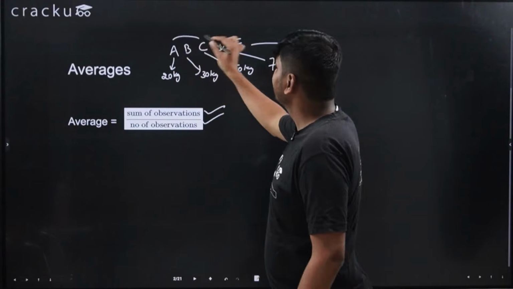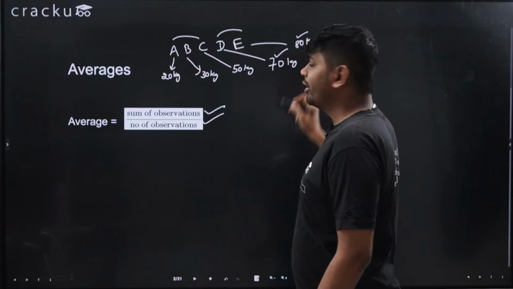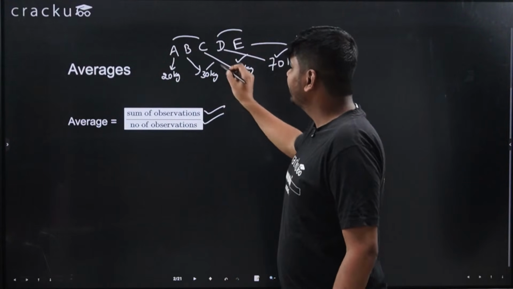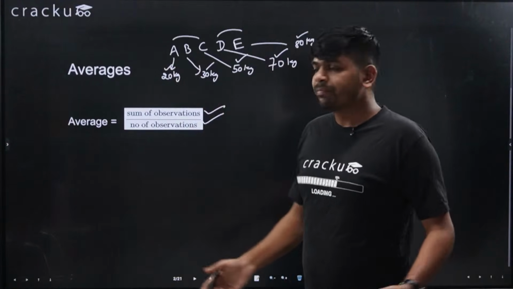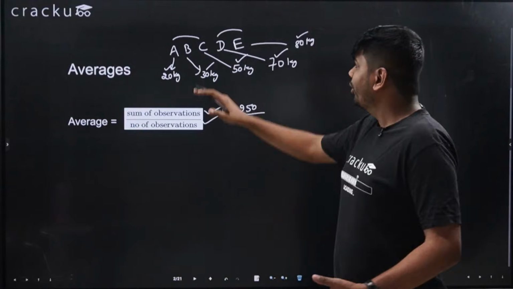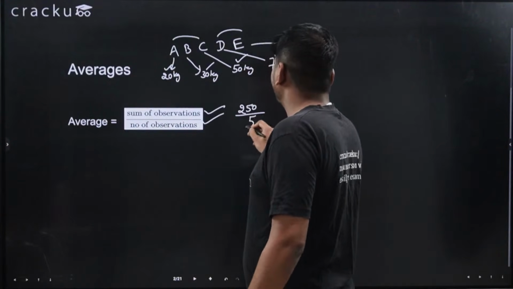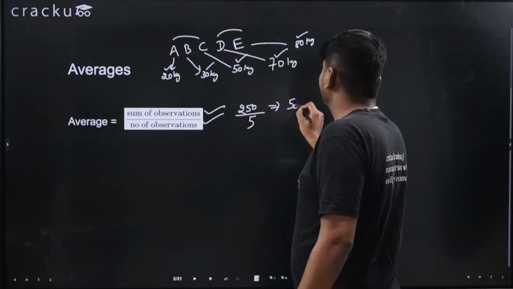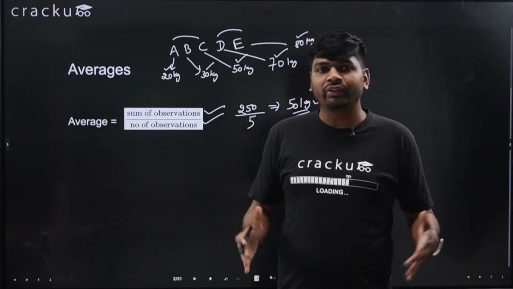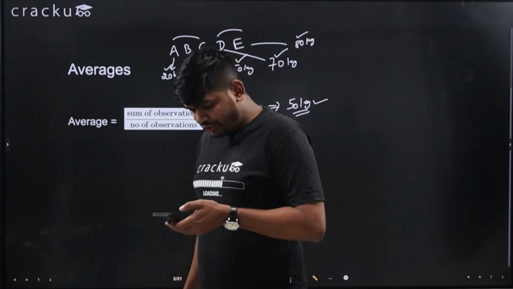There are 5 people, A, B, C, D and E. So average means I will take the sum of all values, 80 plus 70, 150, 150 plus 50 is 200, 200 plus 30 is 230, 230 plus 20 is 250. So 250 is the sum of observation, like sum of weights of all the 5 people. And how many people are there? There are 5 people. So 250 divided by 5, which is equal to 50 kg. So the average of all the 5 people is 50 kg. So this way you have to calculate the average, right? I hope this is clear to you guys. If you have any questions, please ask me.